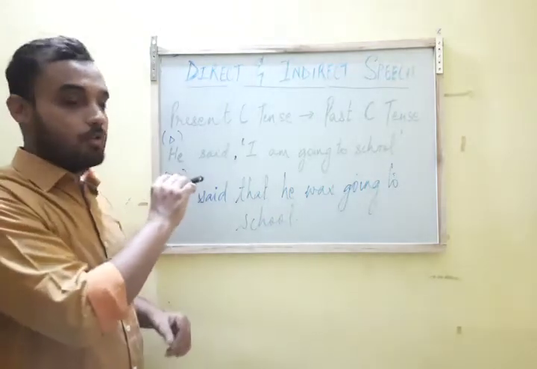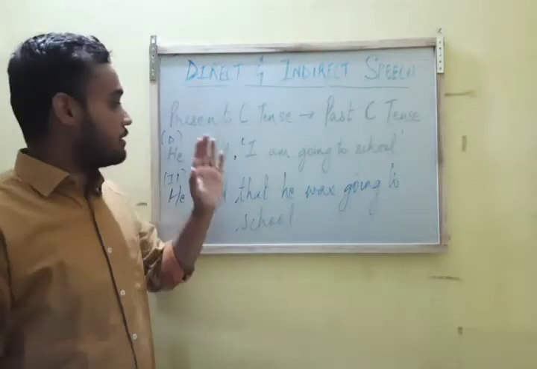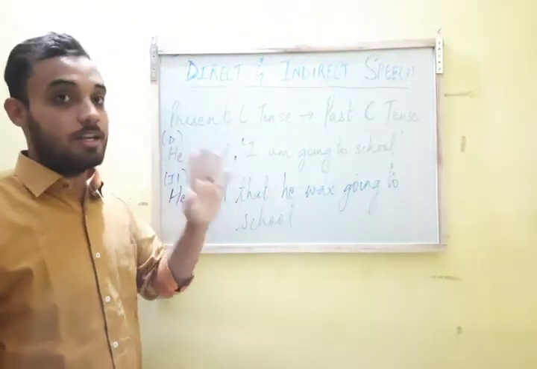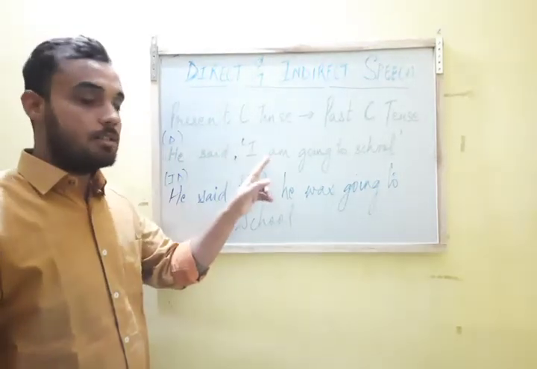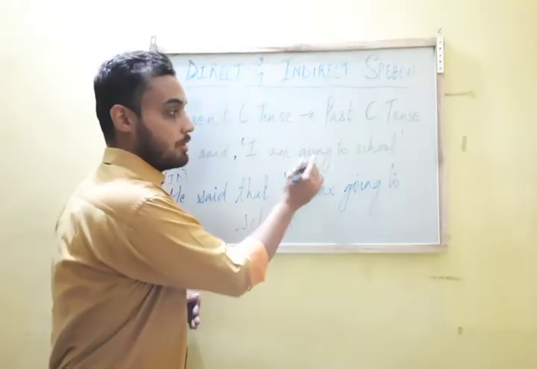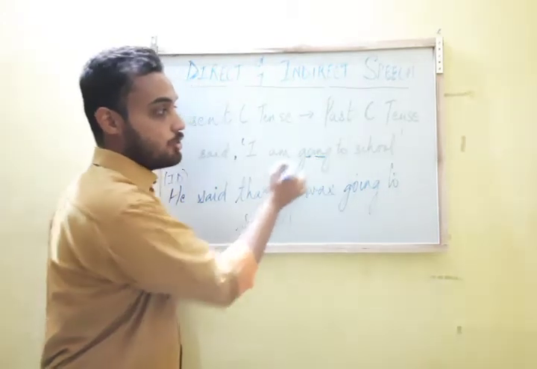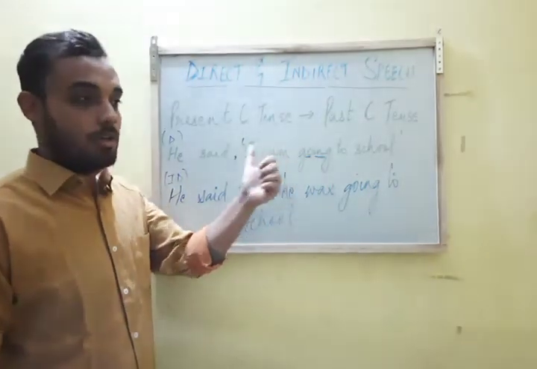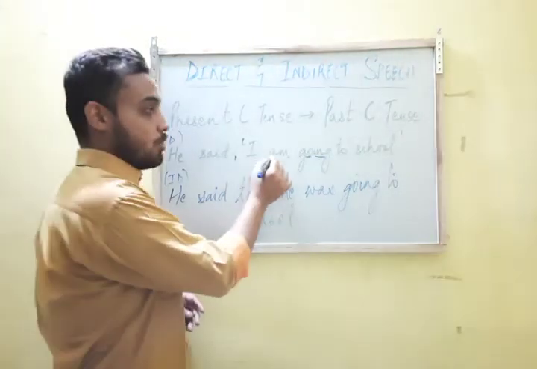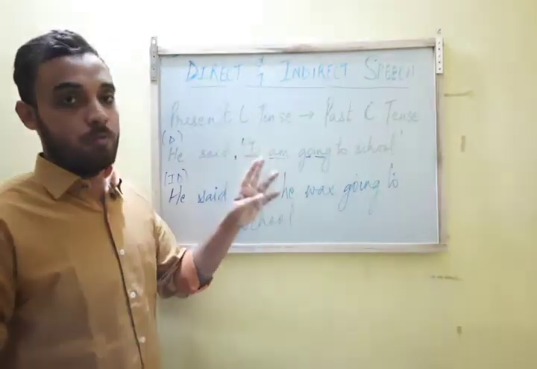The sentence that I have written over here is, he said, I am going to school. This is the direct speech. The first sentence that you're seeing over here is direct speech. What is the tense? The tense is present continuous. Go is the main verb, the base verb. But when I have added ing to it, it becomes continuous. And we have already discussed the forms of be: is, am, are. Okay. So am is used with I. And am is also a form of be.